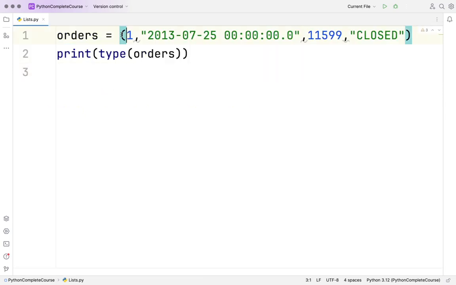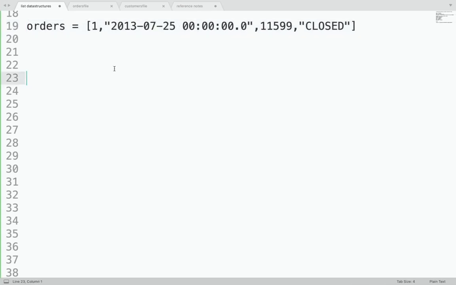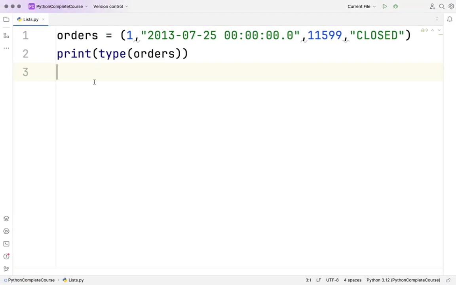A very minute syntax difference here, but the difference lies in the fact that a list is mutable and a tuple is immutable. I'll write it here: list is mutable and tuple is immutable. Very, very important. Okay, now let's proceed with this.